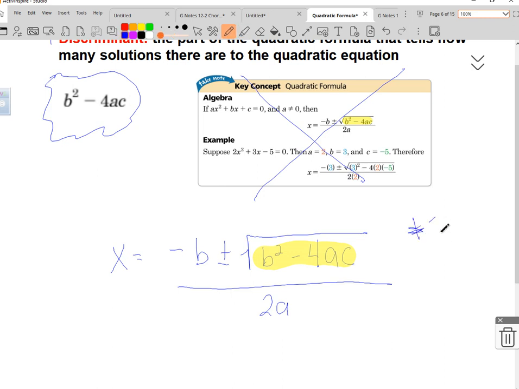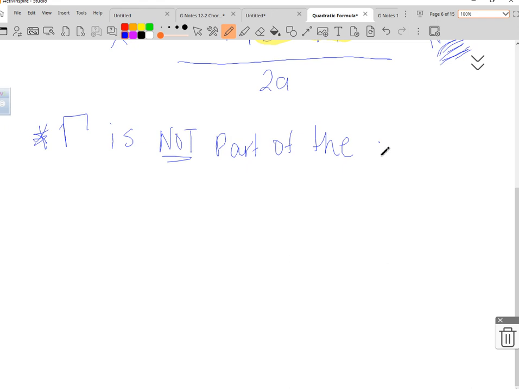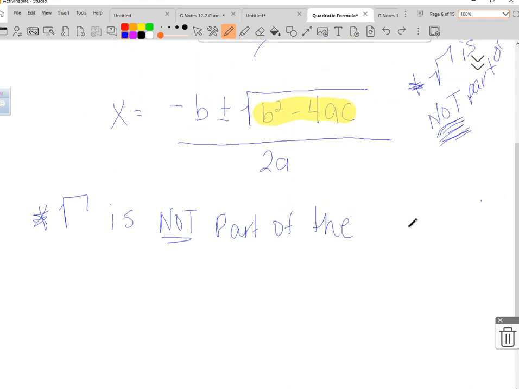So here, this is not part of the discriminant.